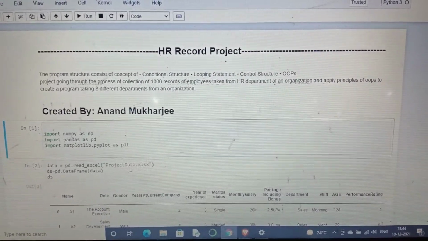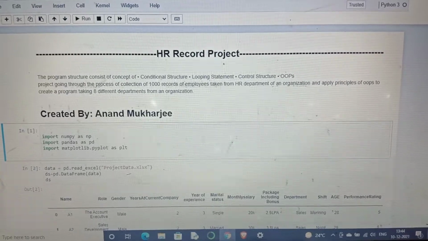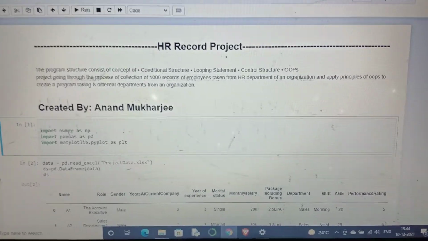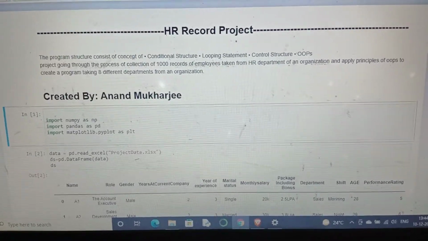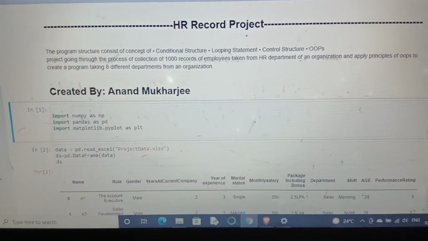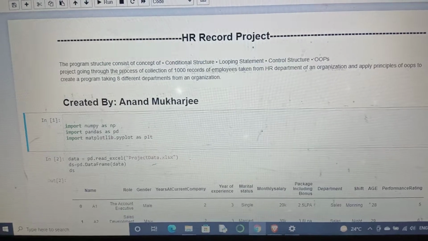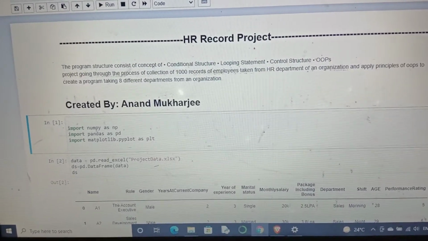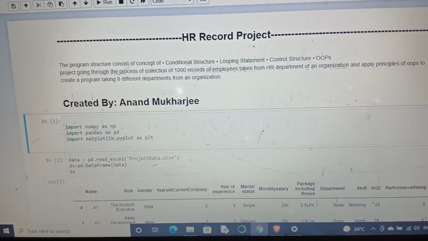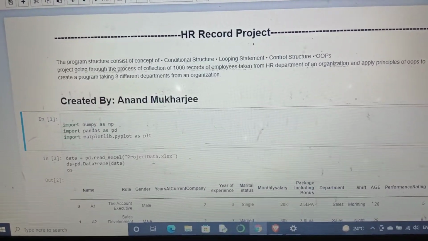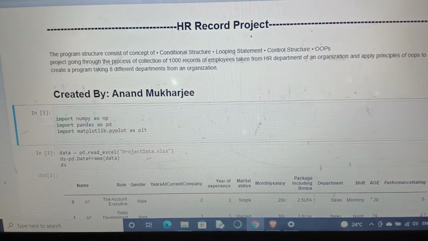I created this project. This is the HR record project. With the help of machine learning libraries and some Python concepts, we made this project. Here is a brief description of this project. The program structure consists of conditional structures like if else, looping statements, basically for loops, control structures, and OOPS concepts.